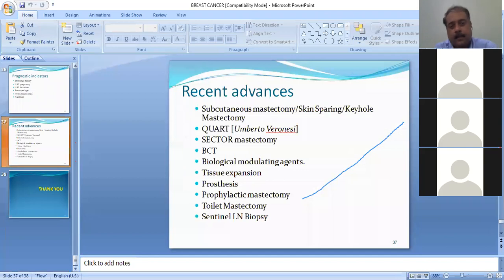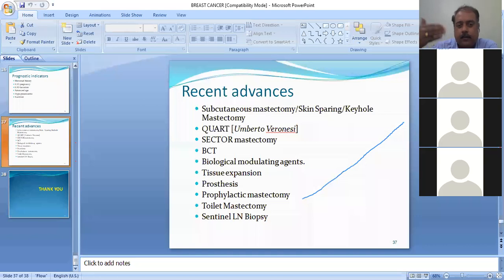And lastly, just to touch on the recent advances. One can do a subcutaneous mastectomy, also called a skin-sparing or keyhole mastectomy. Earlier there was a term we call quad, that is, quadrantectomy, where only one quadrant is removed. The concept was introduced by Umberto Veronesi. Then there is a sector mastectomy as needed.